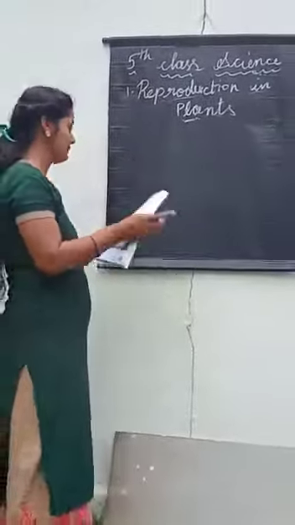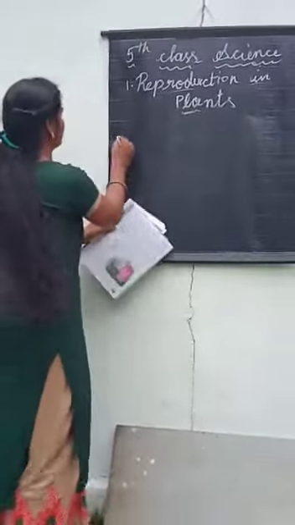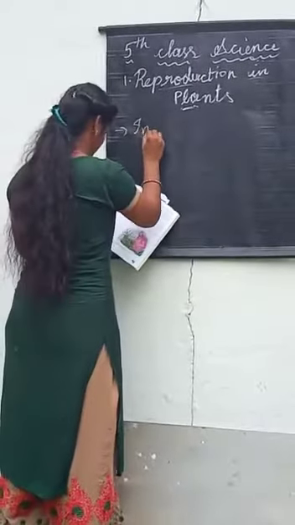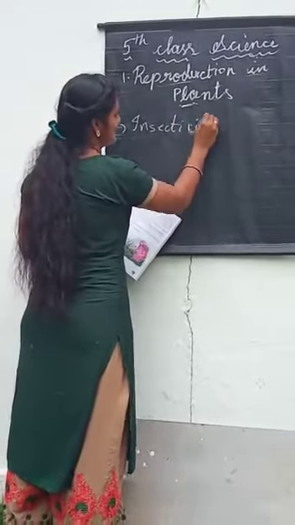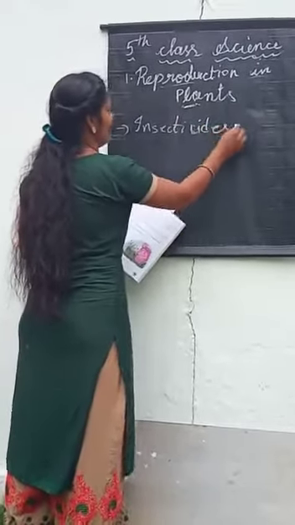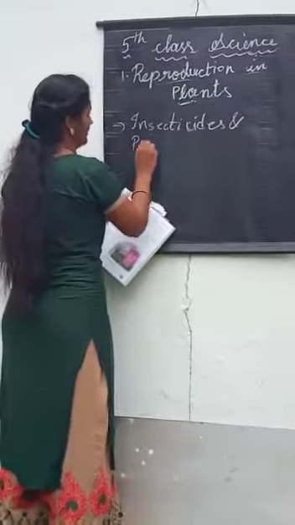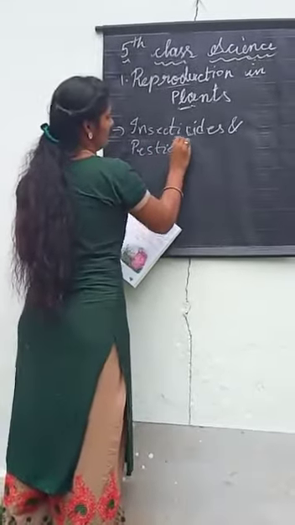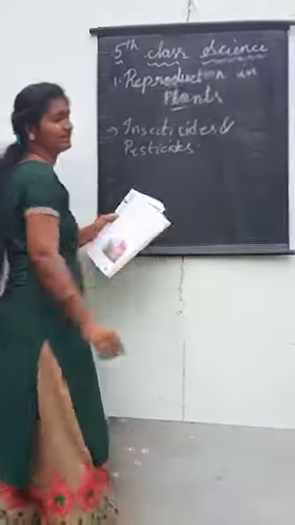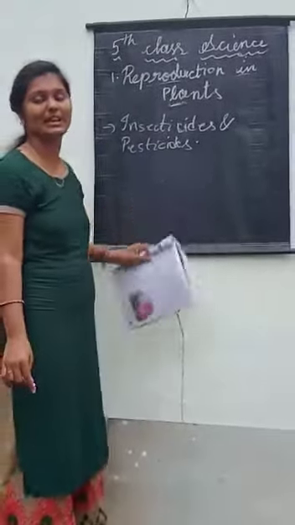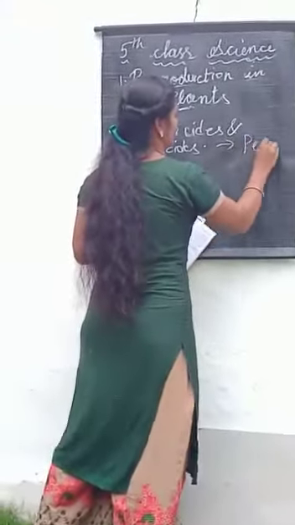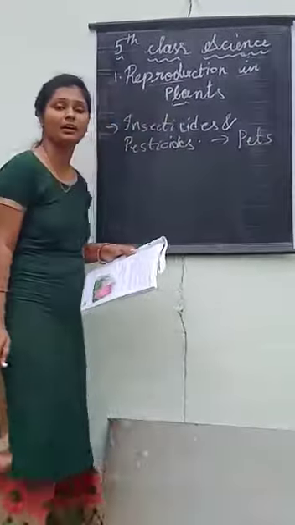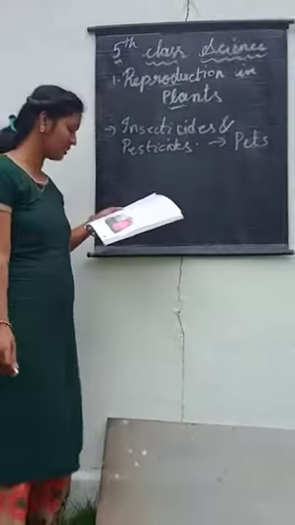So insecticides and pesticides, these two we have to spray for the sake of pests.